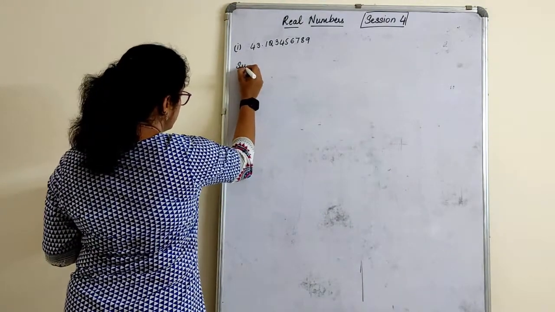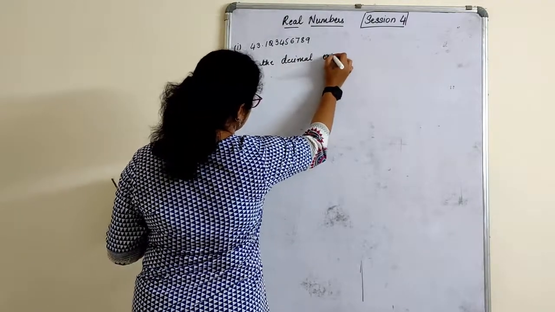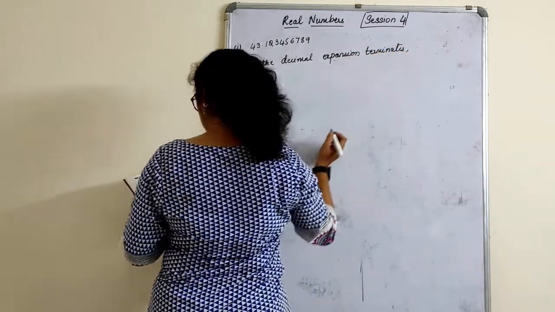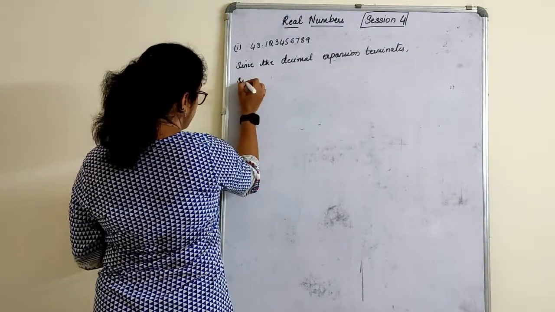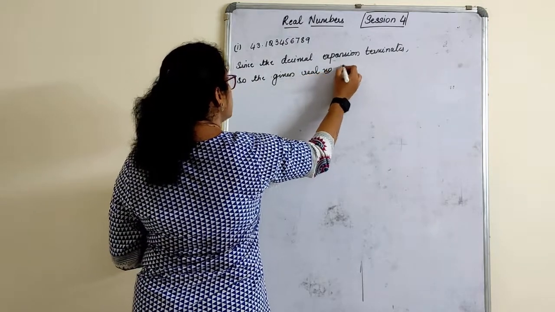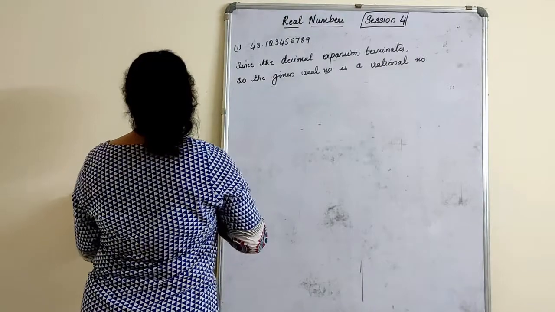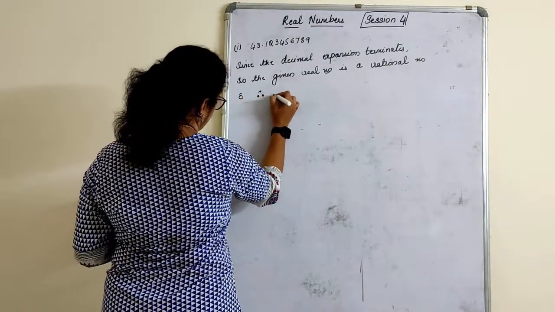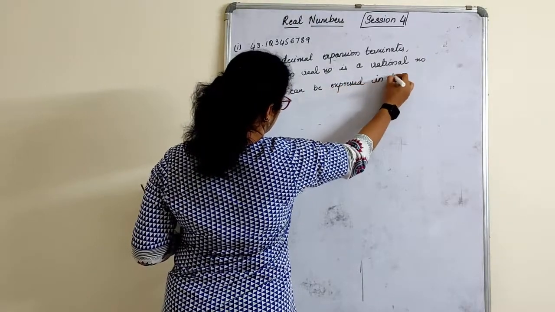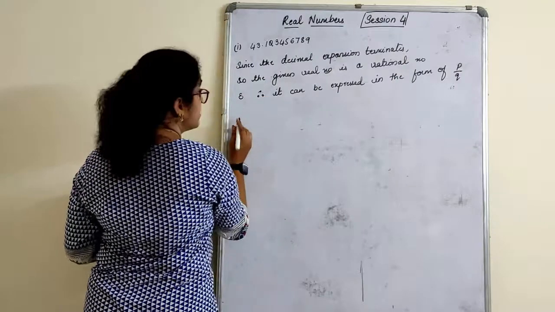Since the decimal expansion terminates, the given real number is a rational number, and therefore it can be expressed in the form of P by Q, right? So let's express this.